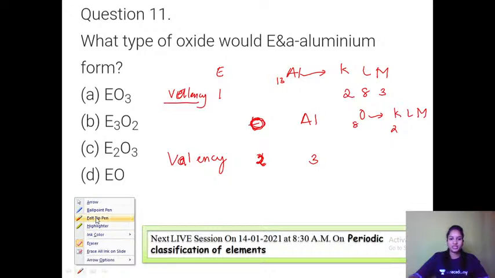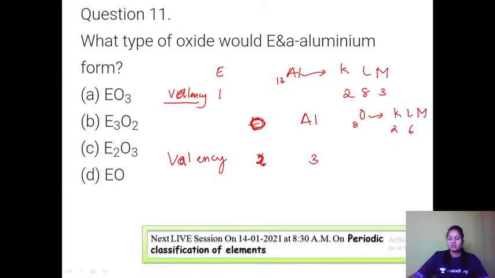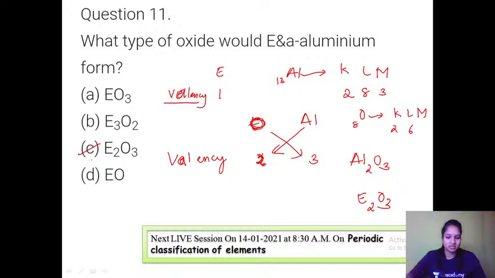In the outermost shell it has 6 electrons and requires only 2 electrons, so it will try to accept those 2 electrons. So its oxidation state is minus 2, but valency would be 2. If you just exchange their valencies, it would be Al2O3. So for this element E, it would be E2O3. Option C is the right answer here.